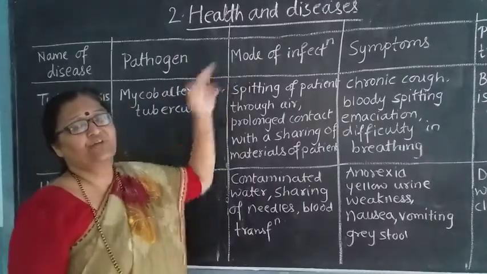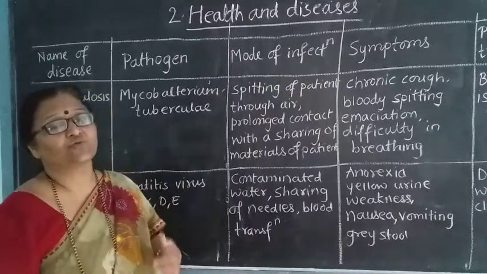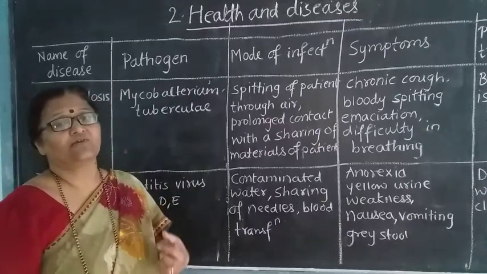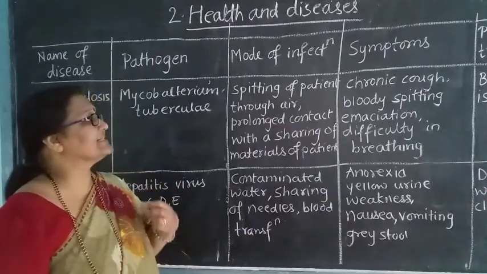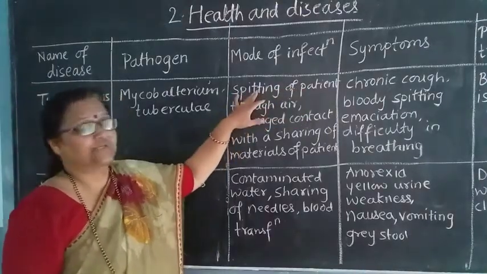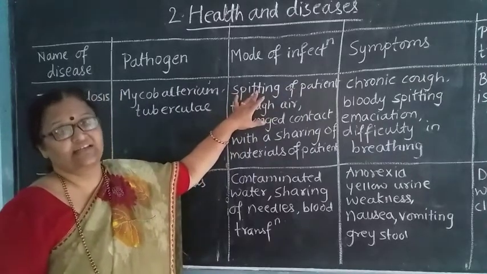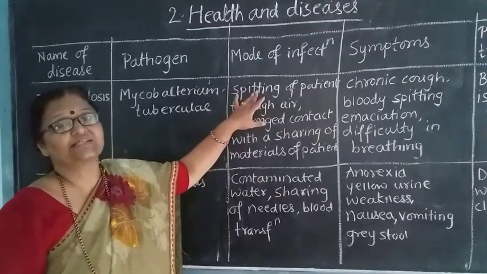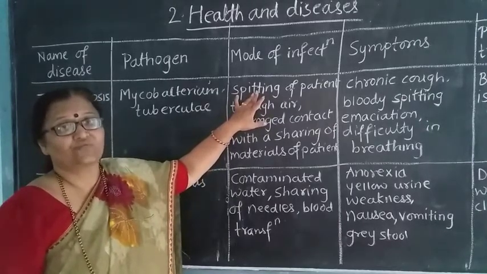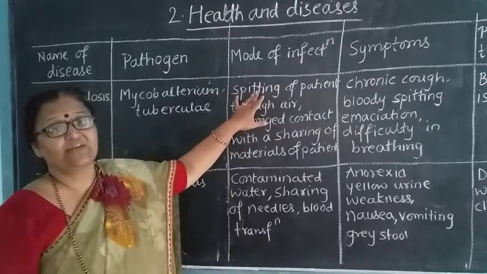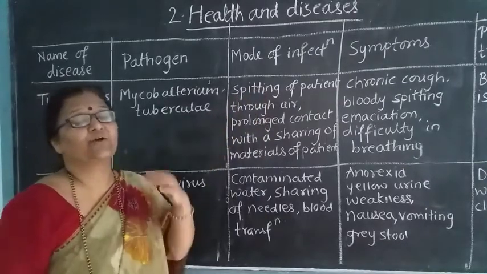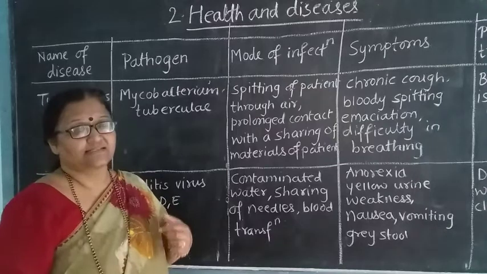Now what is the mode of infection? That means how we are going to get this disease, or how this disease is affected to your body, or how you can accommodate this disease in your body. That is nothing but spitting of a patient. Suppose the patient spits, and if we get in contact with that, or if the patient sneezes or coughs, some particles of the spit come out of his mouth, and if we inhale this spit, or touch it, or come in contact with these spit particles, then we may get this type of disease.